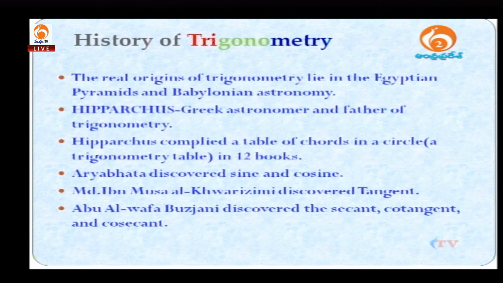Aryabhatta discovered sine and cosine. Muhammad ibn Musa al-Khwarizmi discovered tangent. Abu Alpha Bujain discovered the secant and cotangent.